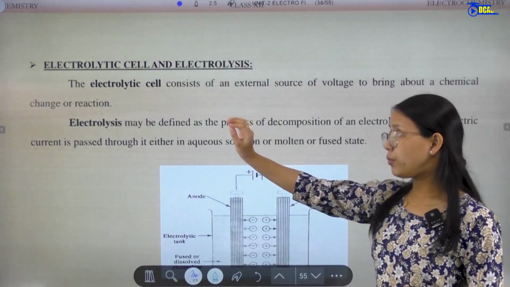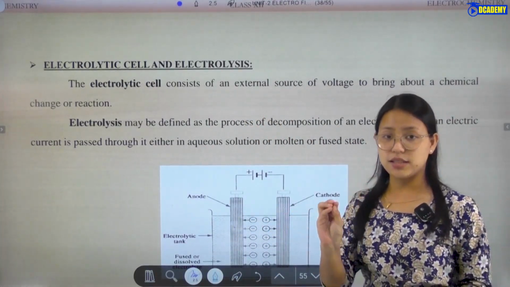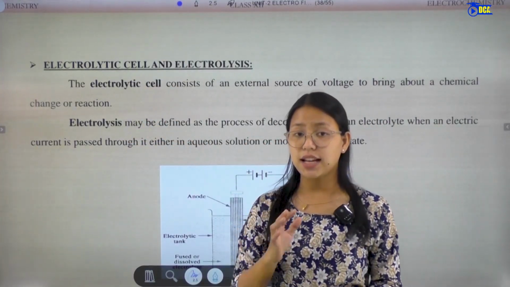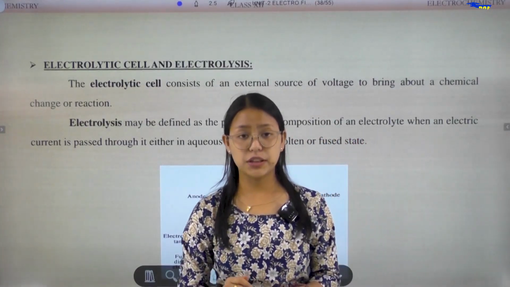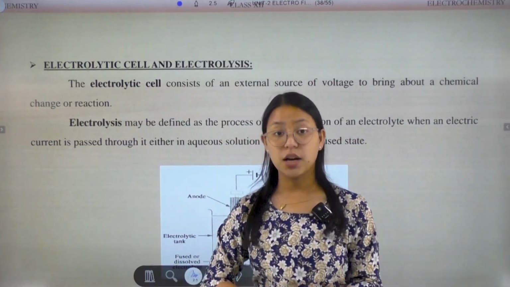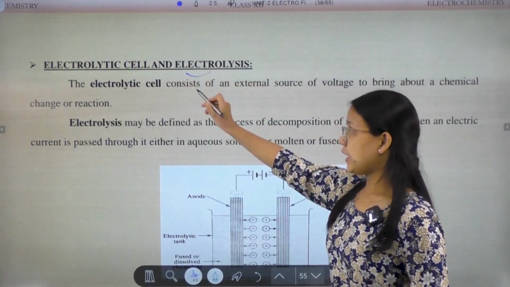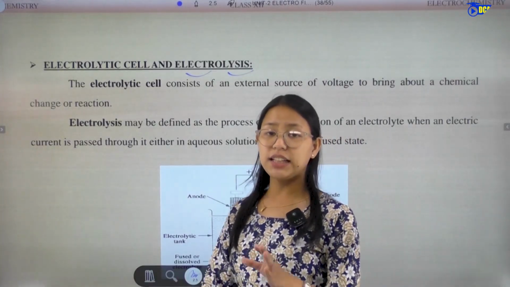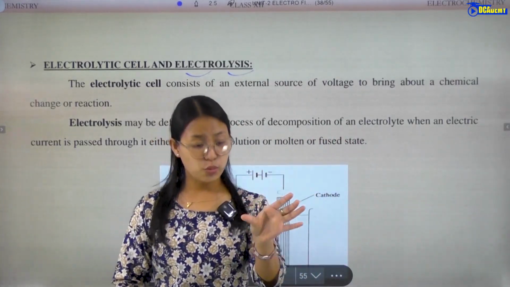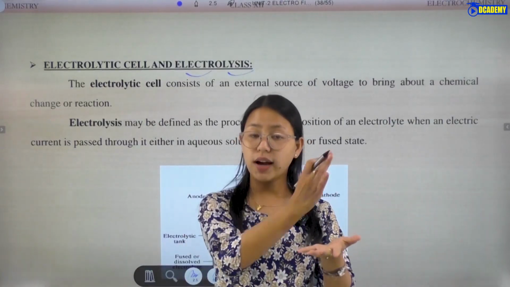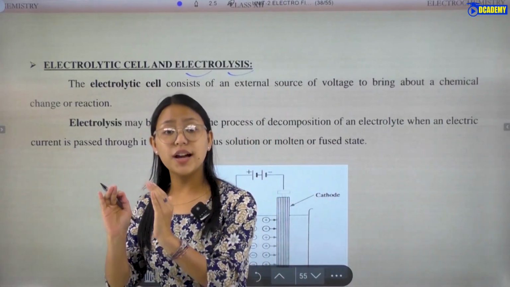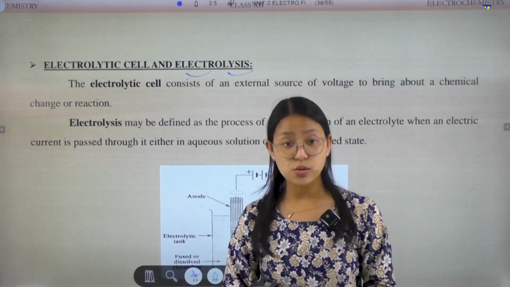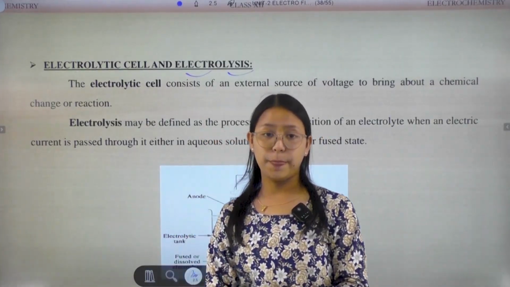But now what do we mean by electrolysis? Electrolysis and the electrolytic cell. Electro means electricity, lysis means breaking. When a compound or electrolyte is broken down into smaller ionic forms by electric current, it is known as the electrolysis process.